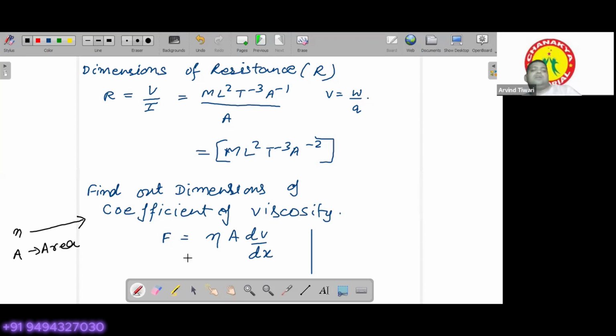You can take 3 minutes for this. You have to find out the dimensions of this physical quantity eta, which we call coefficient of viscosity. Then you have another one: you have to find out the dimensions of resistivity also. First of all, find out the dimensions of coefficient of viscosity. If you need any help, just tell.